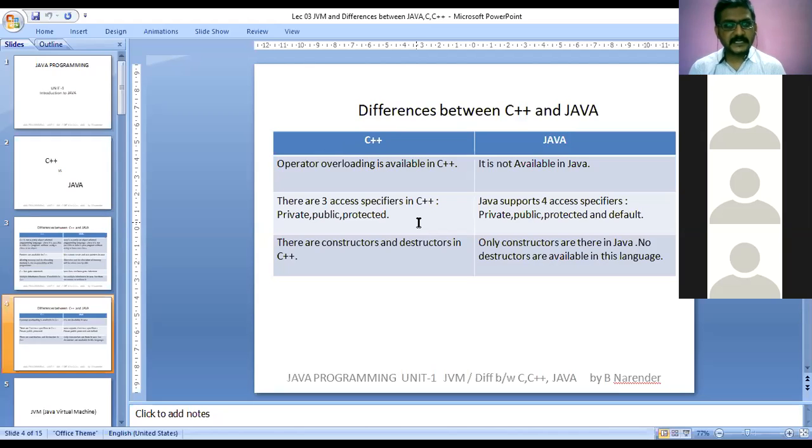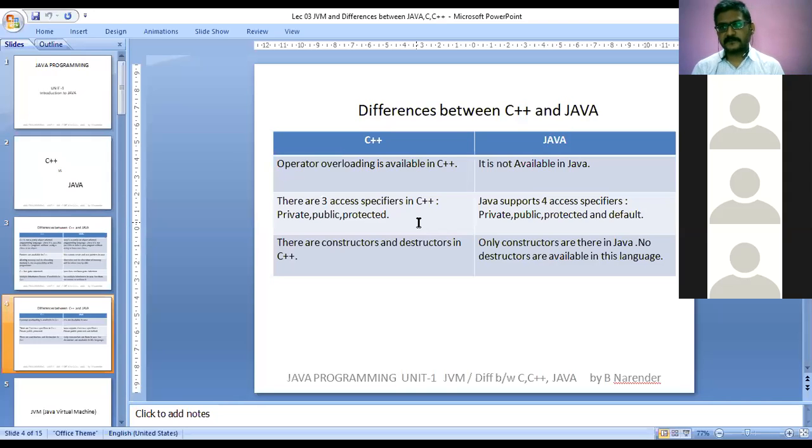Next, constructors and destructors are available in C++. But in Java, only constructors are there, no destructors are available in this language. Why are destructors not available in Java? Because JVM will automatically release the memory which has been created by the constructors. So that's why only constructors are available, not the destructors in Java. So this is about some of the differences which differentiate between C++ and Java.